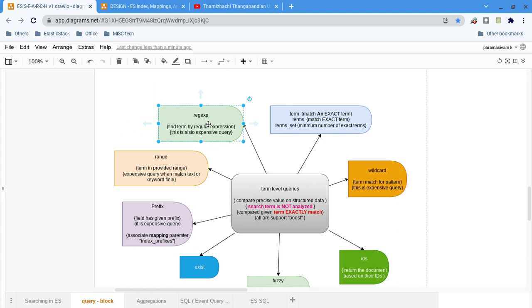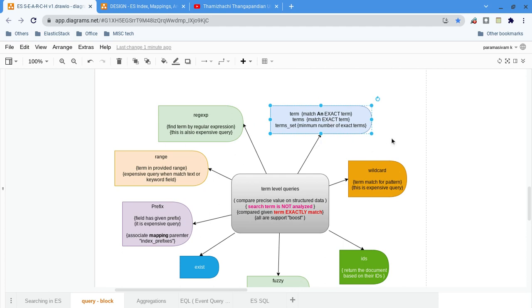The regular expression is applied on a particular given field, and the match has to happen. Obviously, regular expressions are very costly. A regular expression will match the document, so instead of giving an exact value, I can give a regular expression. It can start with some prefix, or end with an m, or have only 5 characters in between. That's the kind of regular expression I can use. I think this area I have covered.